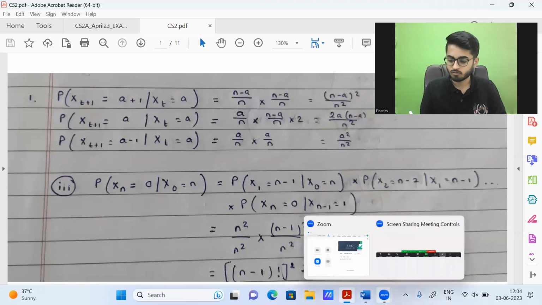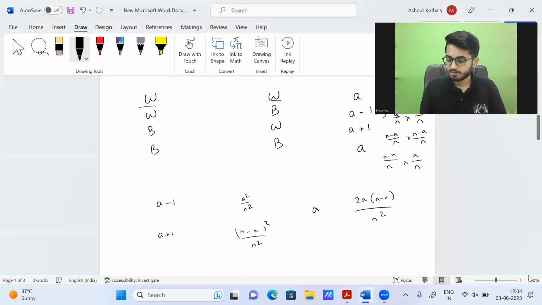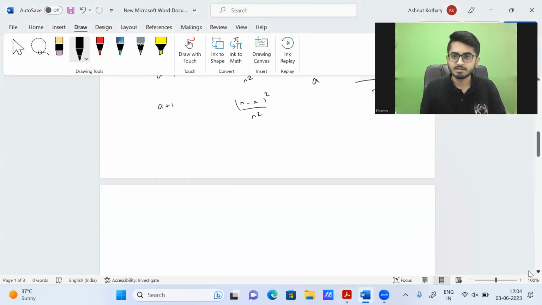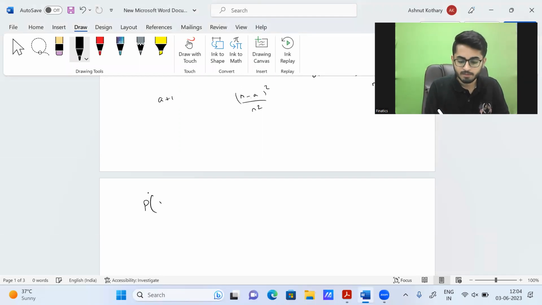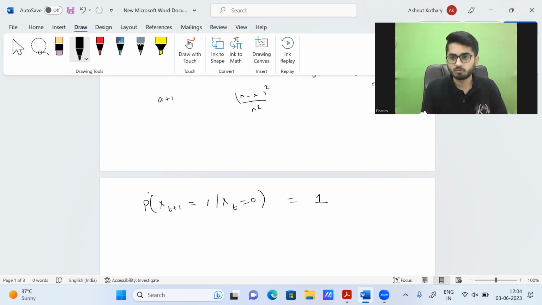So in the extreme case, what is going to happen is, you can think this way: if A is 0, it means box A has 0 white balls, all black balls, which means box B has all white balls. So once we make a transfer, it definitely means that the probability that Xt plus 1 is equal to 1 given Xt is equal to 0 is nothing but a probability of 1 only.